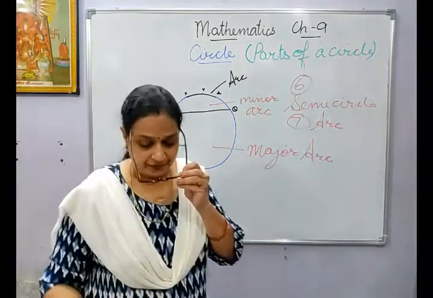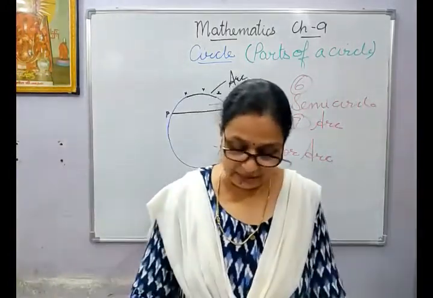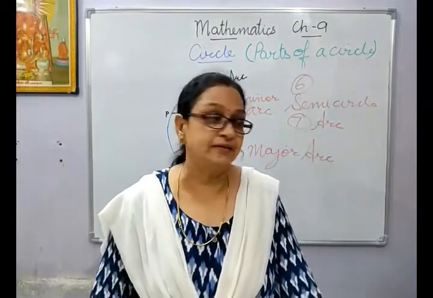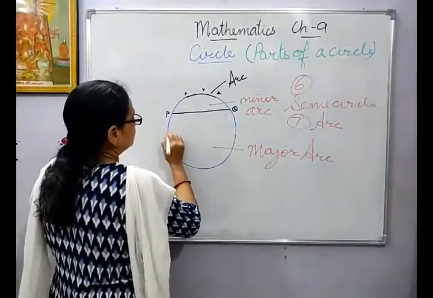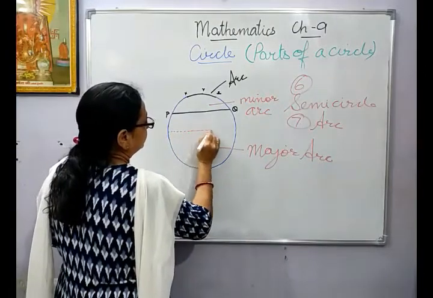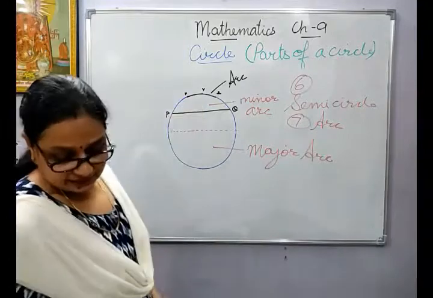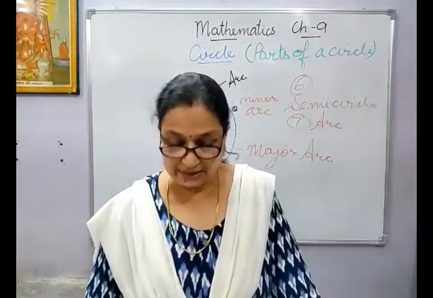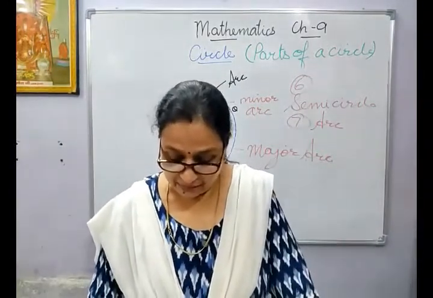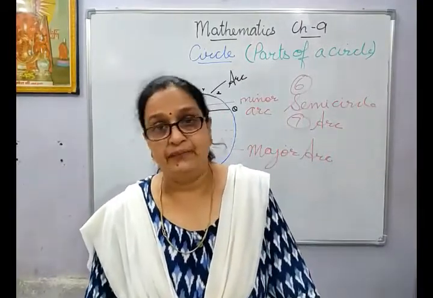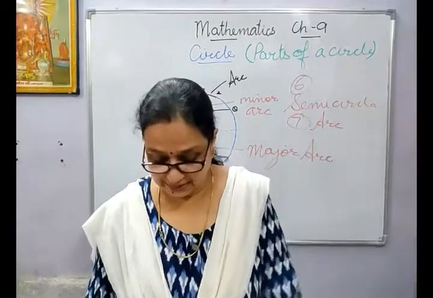So I am reading: a chord of a circle divides it into two parts. The part of a circle which is less than a semicircle, the semicircle being almost like here where this was your diameter, is called the minor arc. Whereas the part of the circle which is more than the semicircle is called the major arc. I hope this is clear.